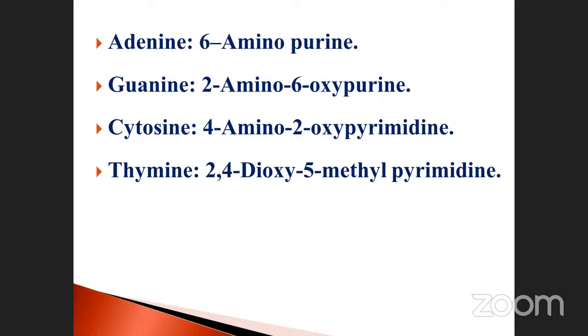Don't forget: adenine, guanine, cytosine, thymine, and uracil also there. Just find out the chemical name of uracil. This is your homework. Okay. But among these 5 components, thymine and uracil, which one has the lower molecular weight, my dear? Which one is the lower molecular weight?